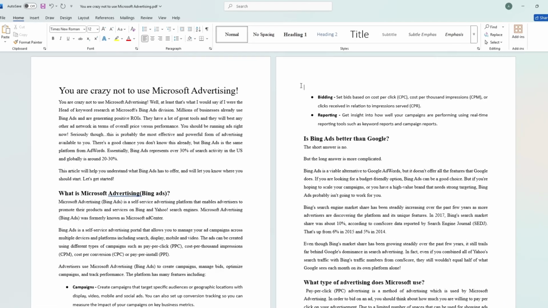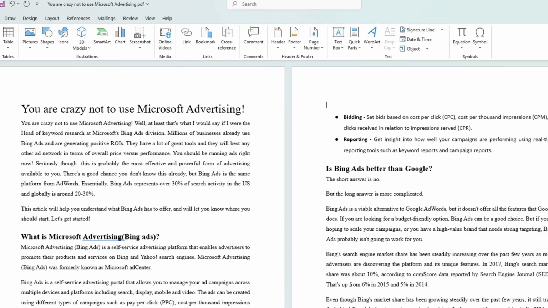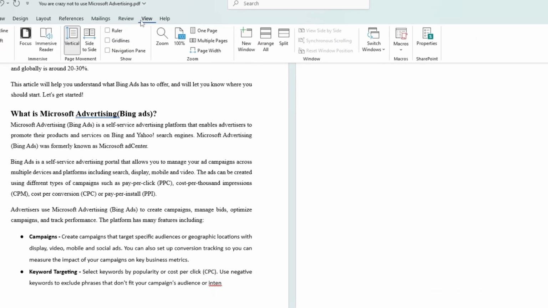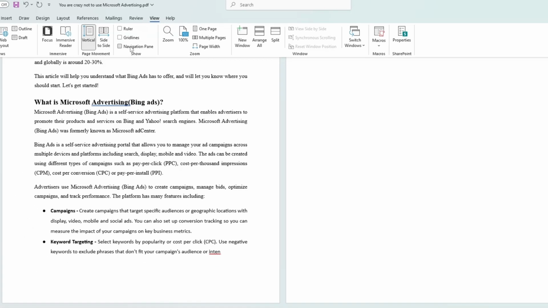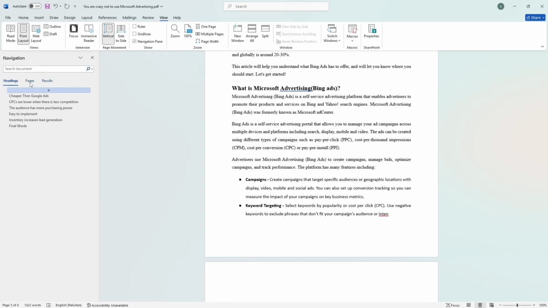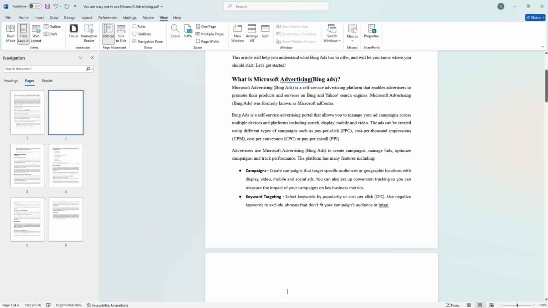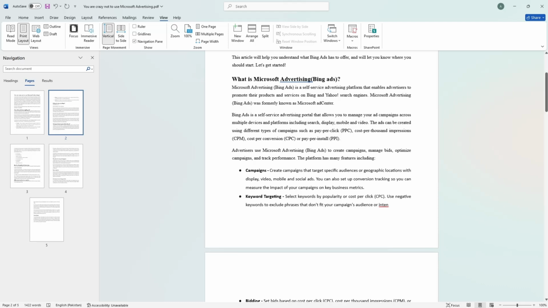The third method uses the Navigation Pane. Go to the View tab and click on Navigation Pane. This will open a panel on the left side of the screen. Click on the Pages tab where you'll see a list of all the pages in your document. Select the blank page, then press the Backspace key to delete it. These 3 methods will help you remove unwanted blank pages in Microsoft Word quickly and efficiently.